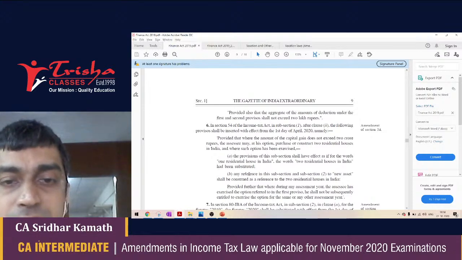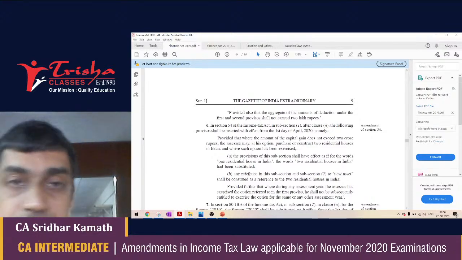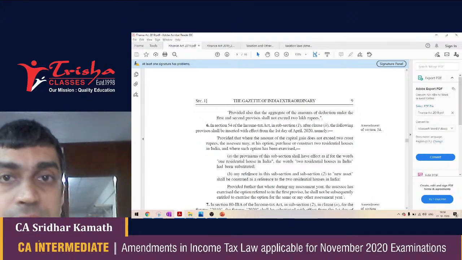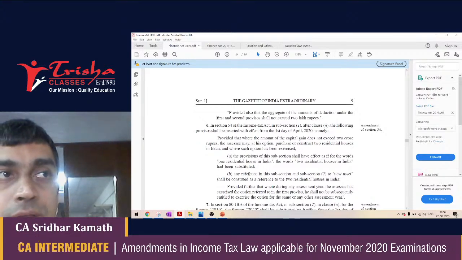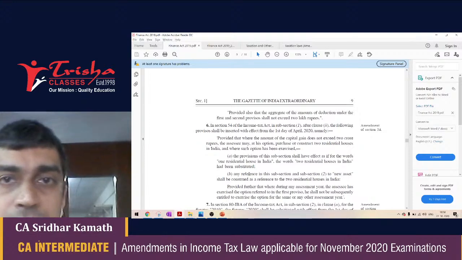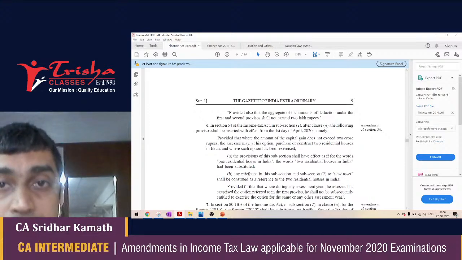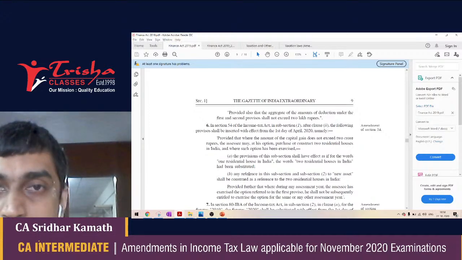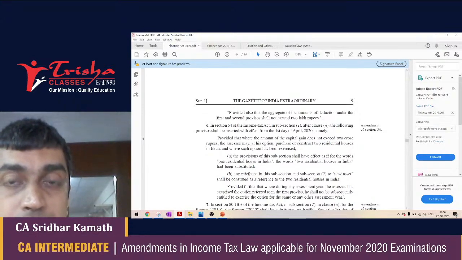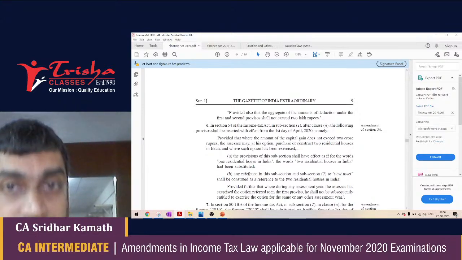Now there has been a slight amendment to the rule, and I think this could be a likely question for CA intermediate students, because a problem on capital gains is quite commonplace in the CA intermediate exams. Considering that an amendment has taken place in capital gains, students should be ready in answering questions on section 54 in the coming exams.